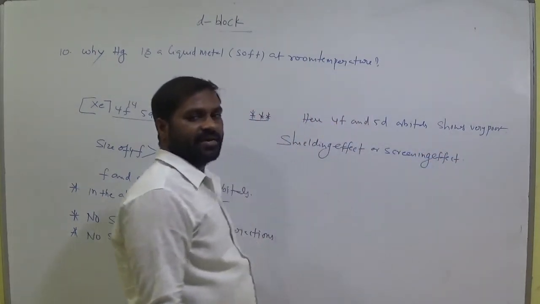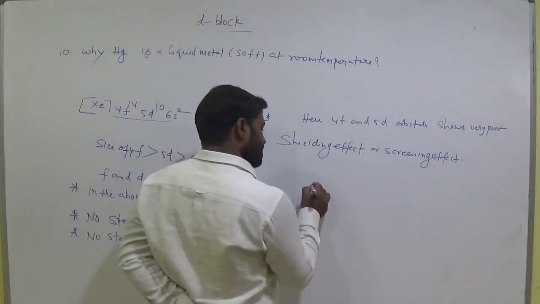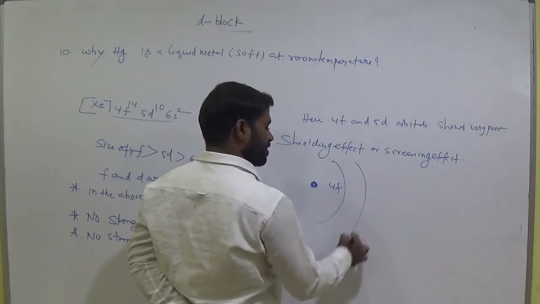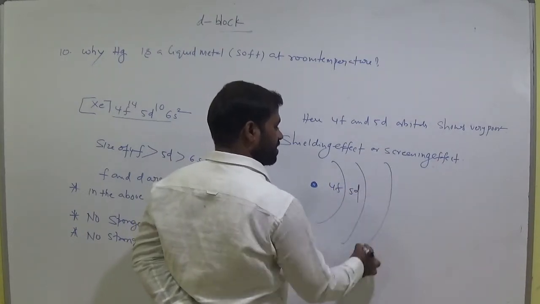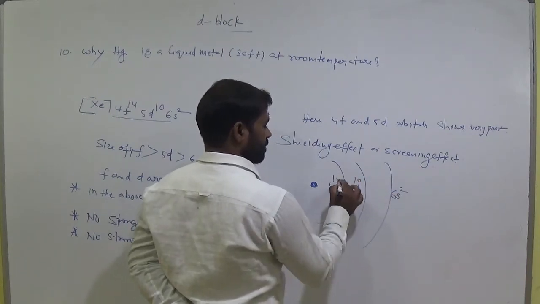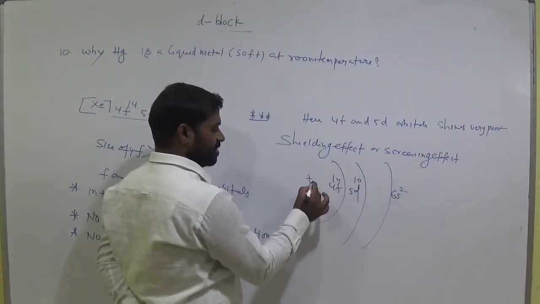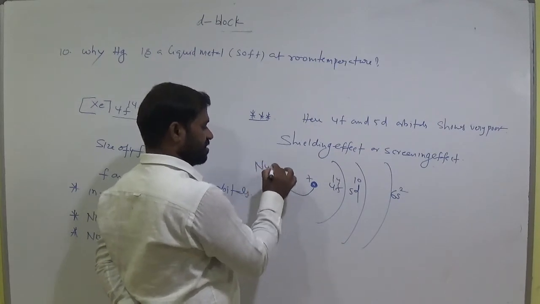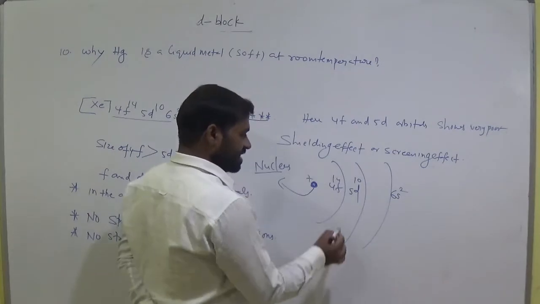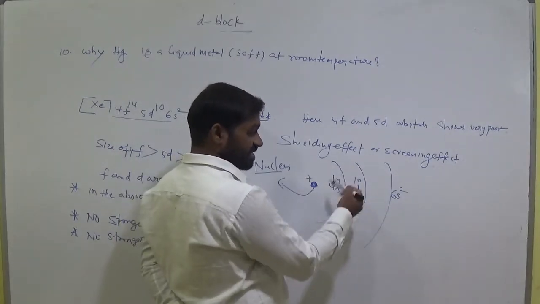So what is screening effect? So this is the nucleus, this is the 4f, this is 5d, this is 6s electrons. This is the nucleus positive center, am I right? Nucleus of mercury, suppose this is. These are the inner orbits, here 24 electrons are there.